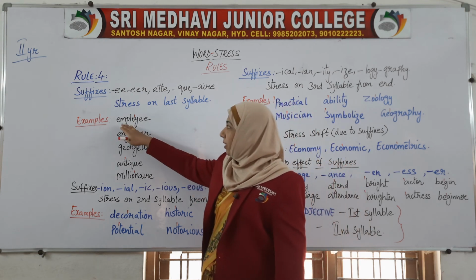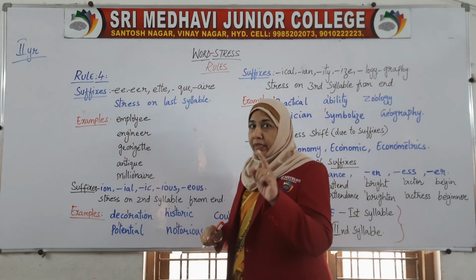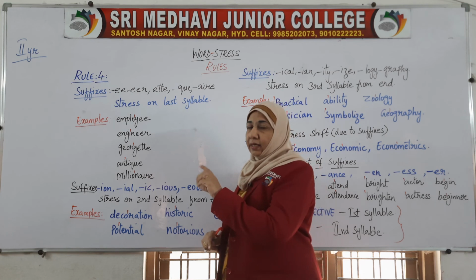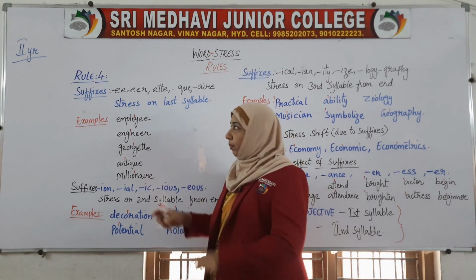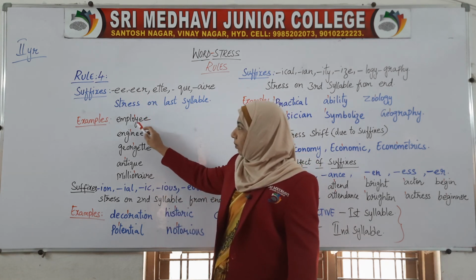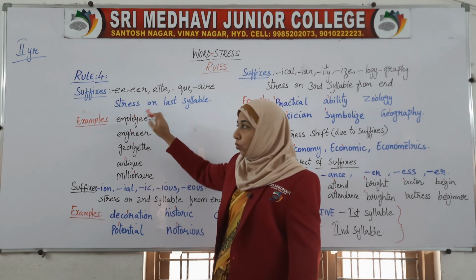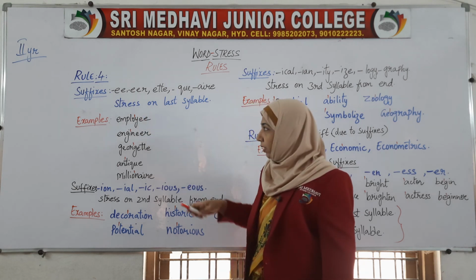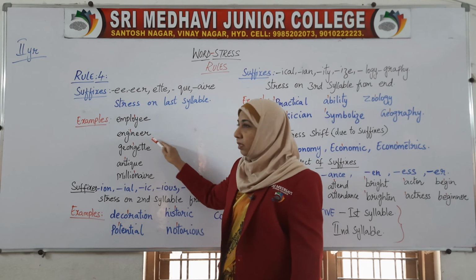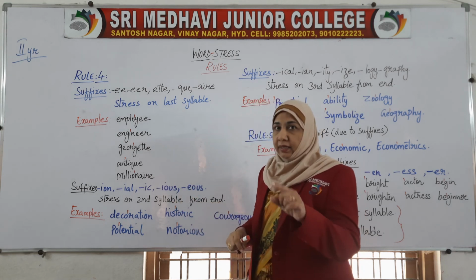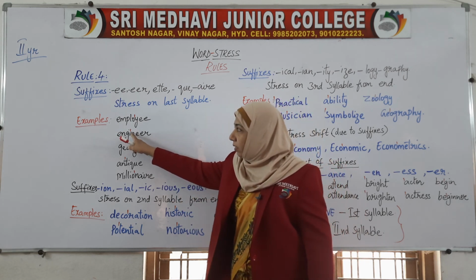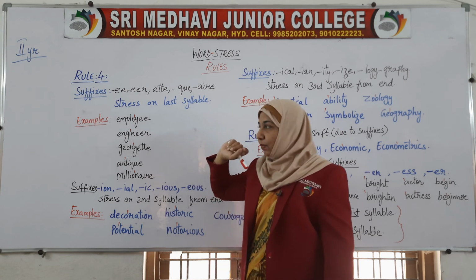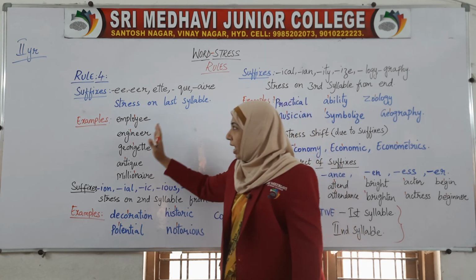The first word is employee. Here it is trisyllabic and the last syllable is this one, yee, so we put the stress mark here. Engineer: here we get the stress marking on the last syllable, neer.